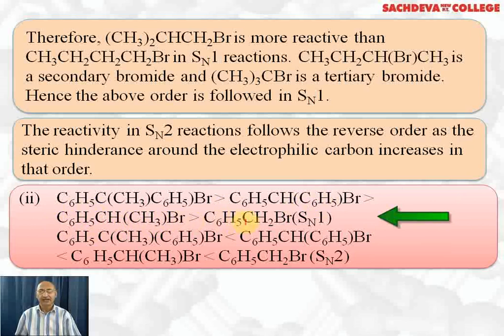Here we have phenyl benzyl bromide, which will be least reactive because it will have a benzyl carbocation which is stabilized by resonance only. There is no inductive effect. So this is the order of SN1 reactivity. In SN2 it will be opposite because tertiary will be least reactive because of maximum steric hindrance. Here 2 phenyl groups offer steric hindrance. Here 1 phenyl group and a methyl group offer less steric hindrance. There is least steric hindrance here, therefore it is most reactive towards SN2 mechanism.